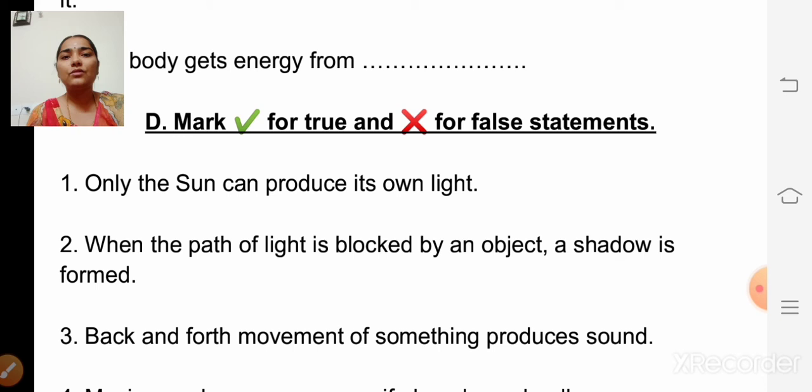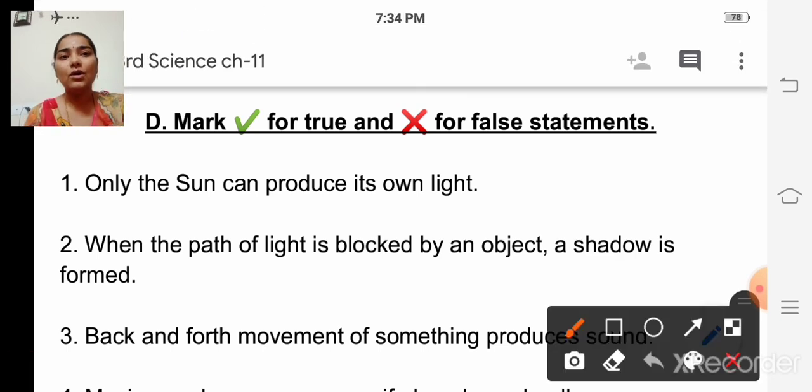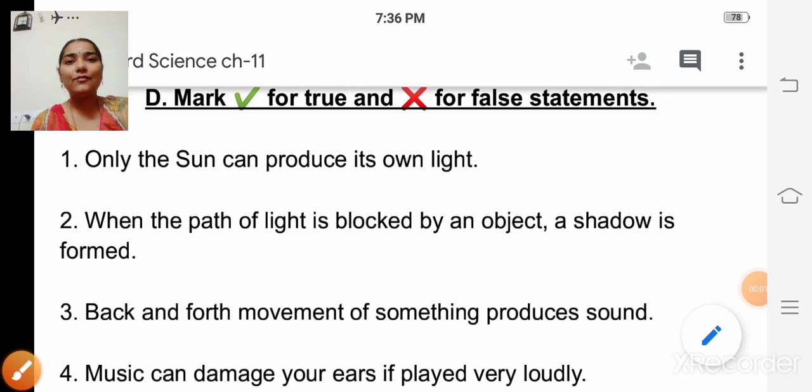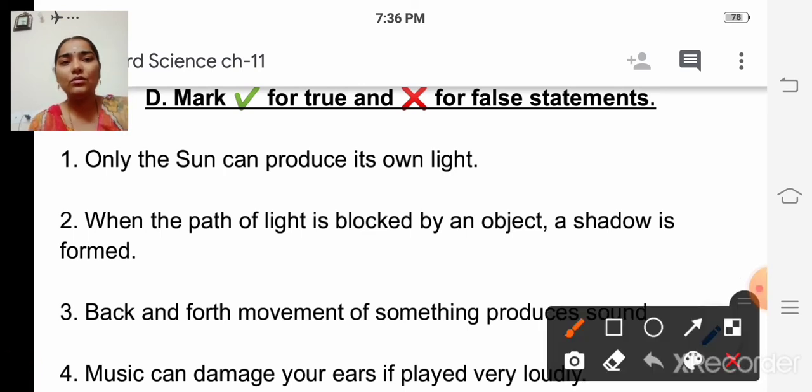First one, only the sun can produce its own light. True or false? False, isn't it? Because an electric bulb can produce light. So it is a false statement, so we have to write cross mark.